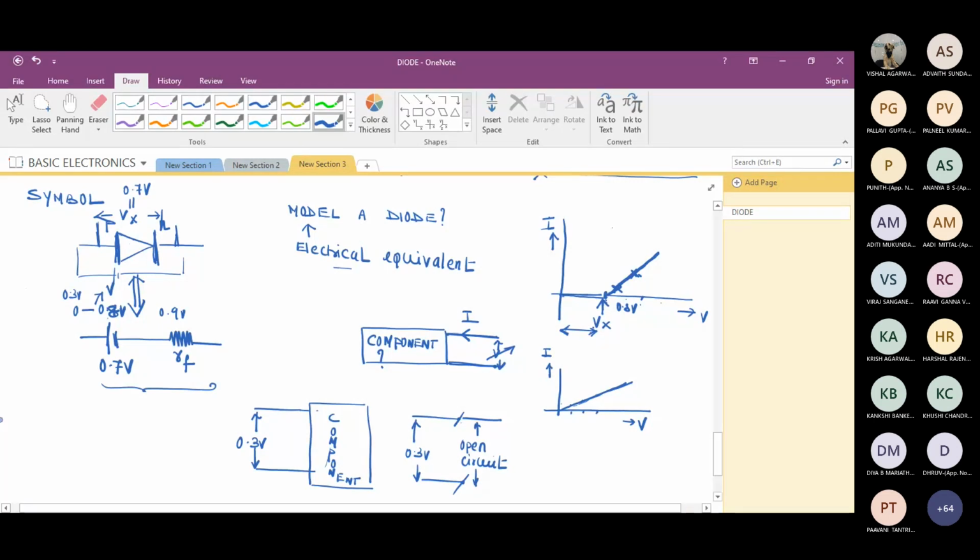You find it difficult, please ask. So can you repeat it once more? Okay. See, if I apply a potential V less than Vx, the device is off.